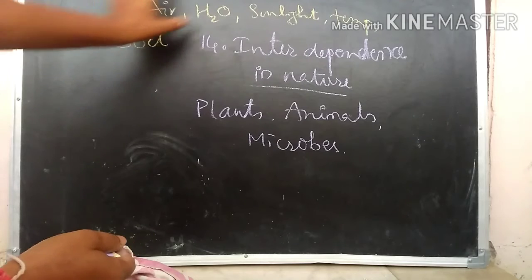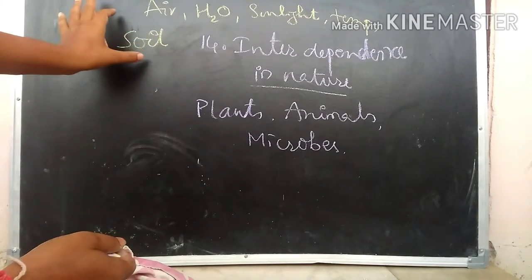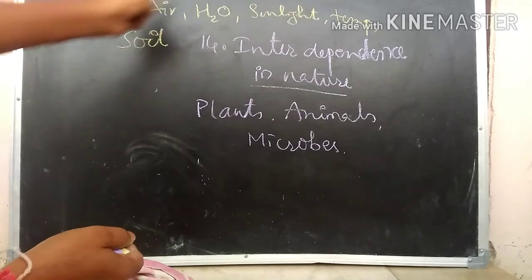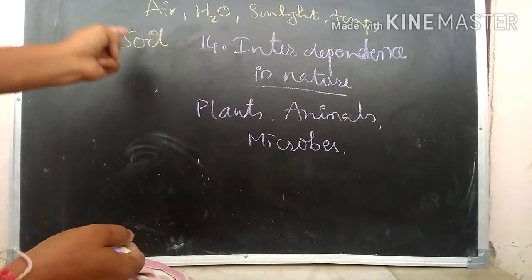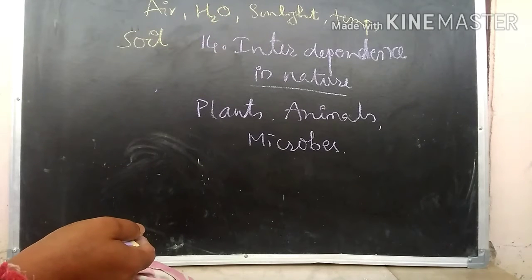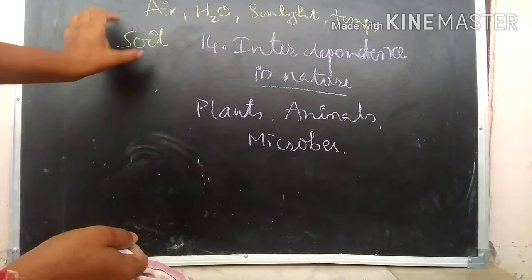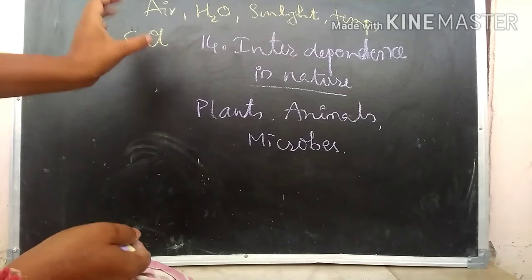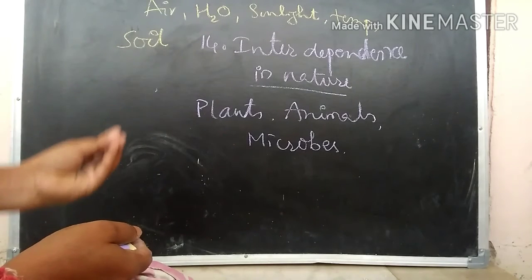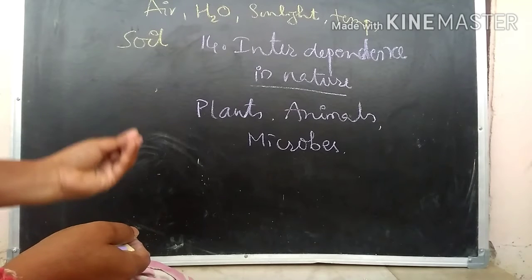So all these can be classified as non-living things. We know very well, air, water, soil, sunlight, temperature, all these are called non-living things. Means they don't have life. They don't show any metabolic activities like respiration, breathing, excretion.